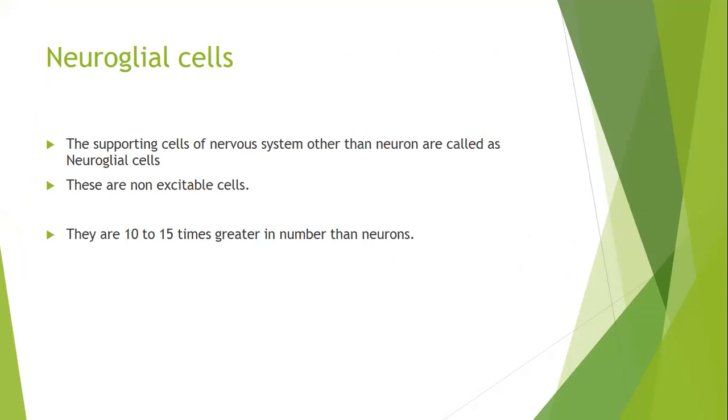A typical action potential is not present in these neuroglial cells, so these are called non-excitable tissue cells. These are more in number, even 10 to 15 times greater in number than neurons. Neuroglial cells are also called glial cells.